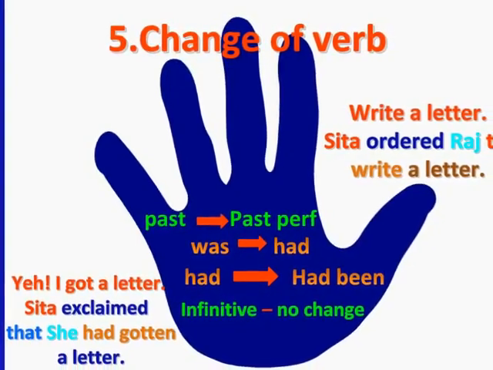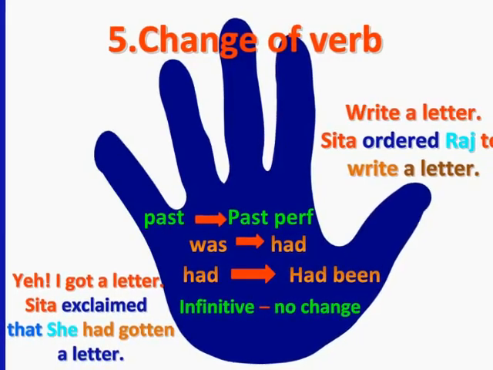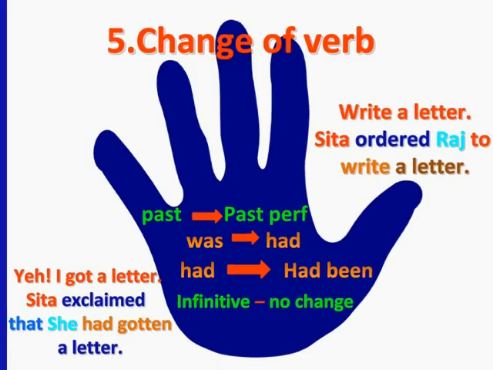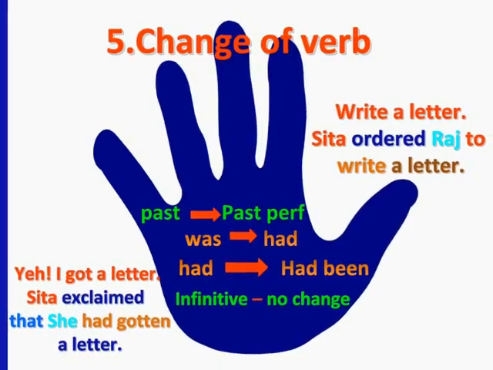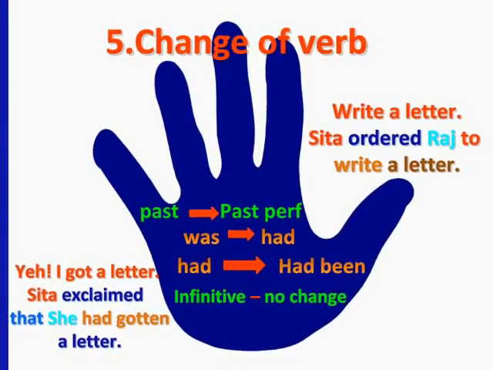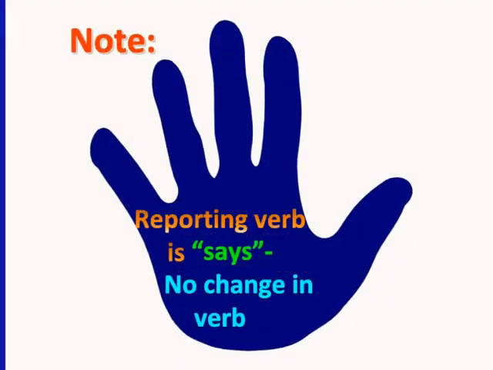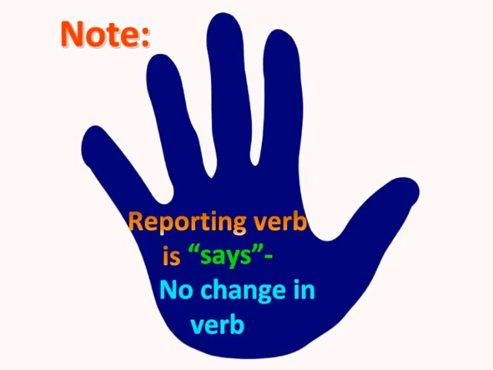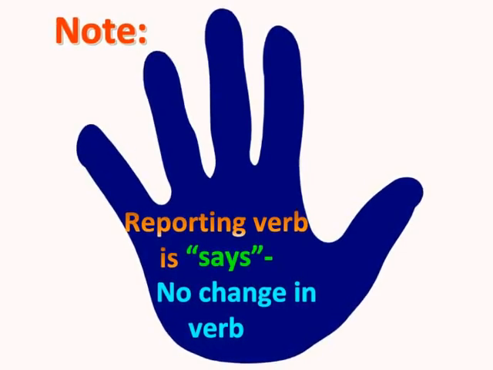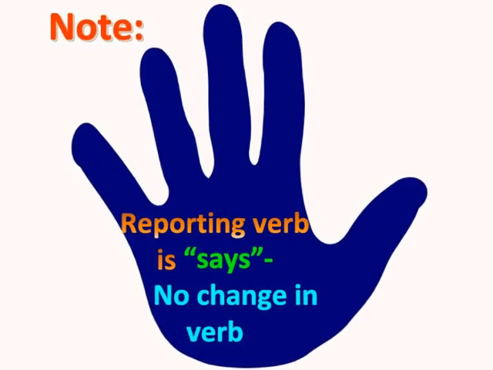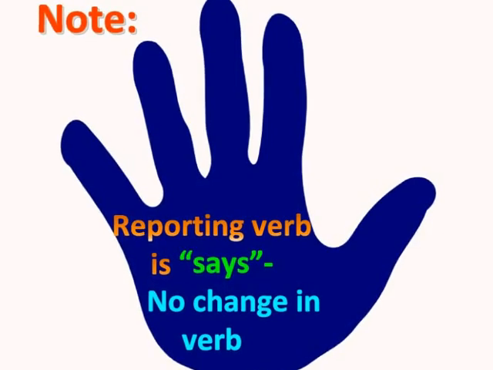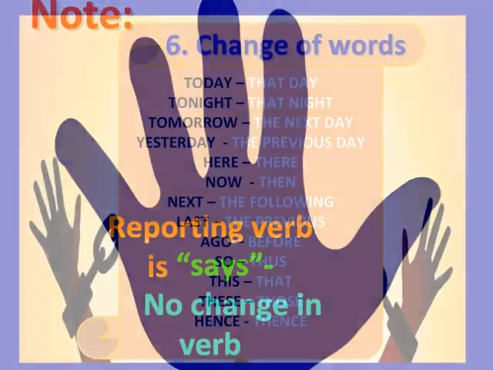In case of imperative sentence, we use conjunction to. Hence, there is no change of verb. For example, write a letter is reported as Sita ordered Raj to write a letter. An important note to keep in our mind is if the reporting verb is in the present tense, then it has to be reported exactly as given in the speech. There is no change of verb for the present tense of reporting verb such as says.